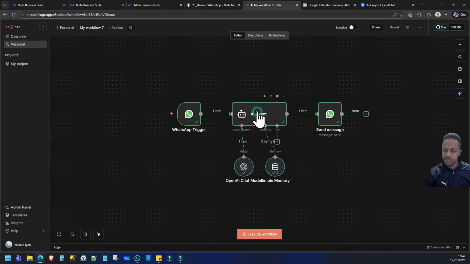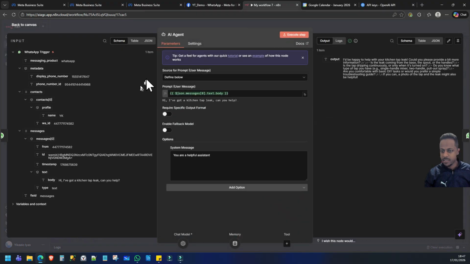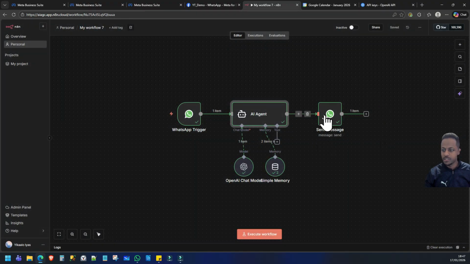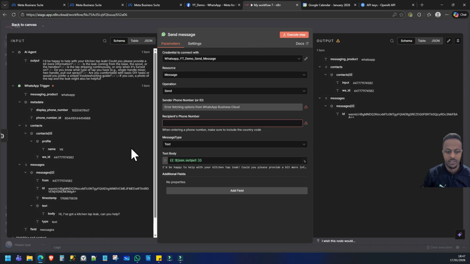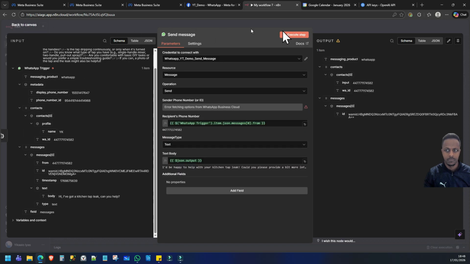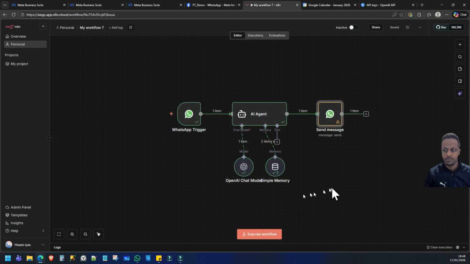One more thing I need to change because it's sending it to a slightly different location. Within send message, instead of having a fixed number, you want this to be related to the incoming message. Okay. And save that. So let's try that again.